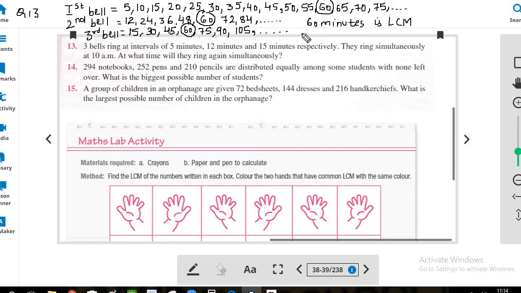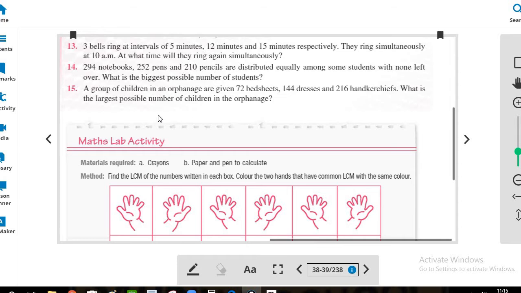That means after 1 hour of 10 am. That is, our answer is at 11 am all the bells will ring simultaneously.